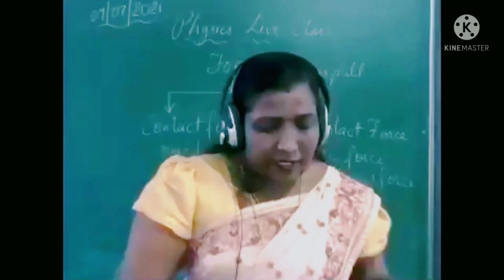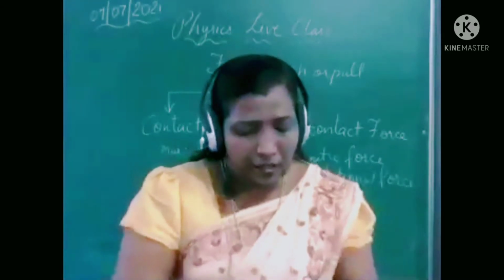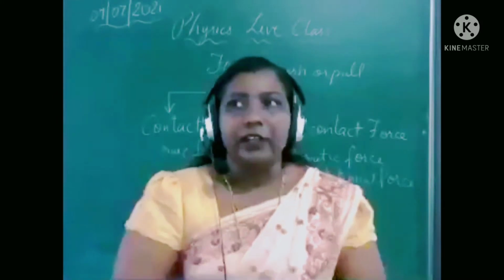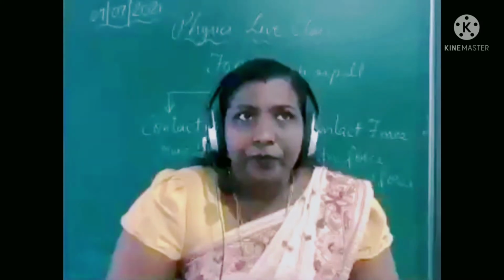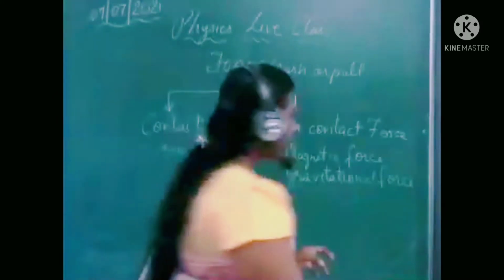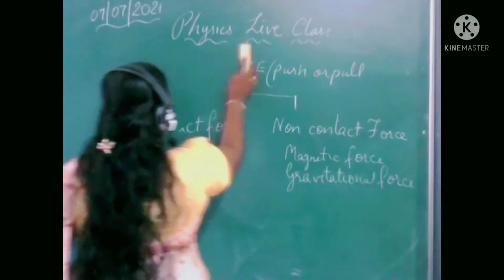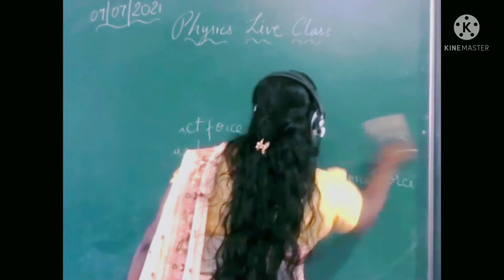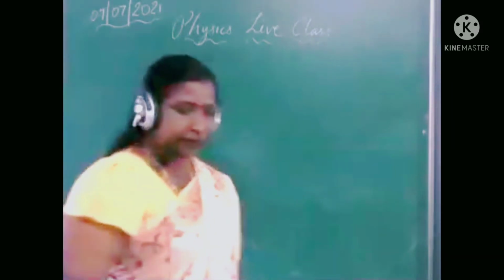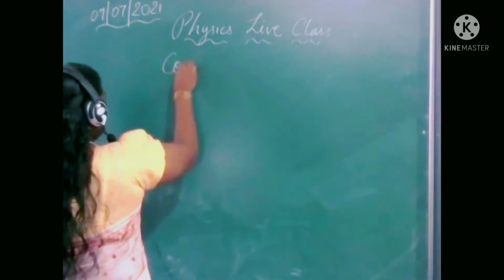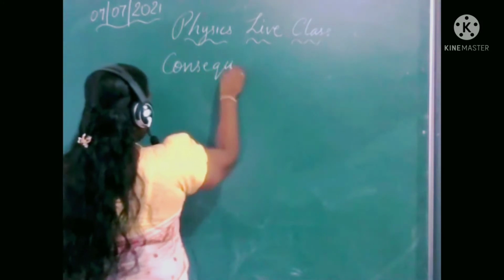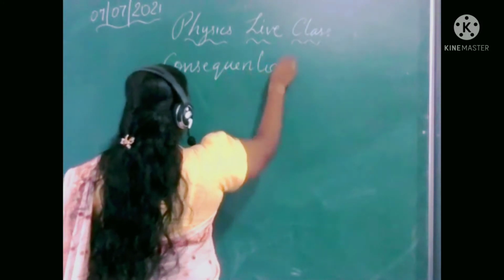Now next is consequential force. Consequential force is the force. See, for example, for consequential force, I will just write it down. This is consequential force.